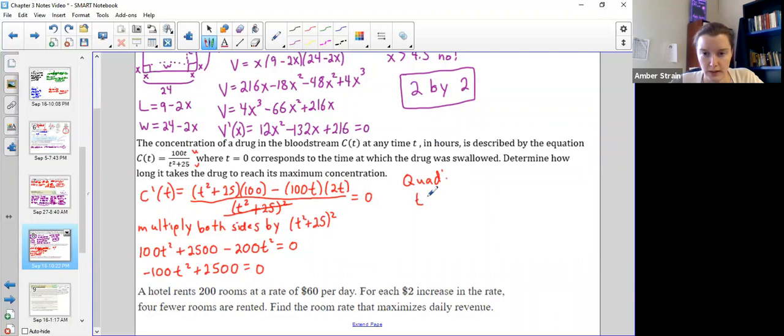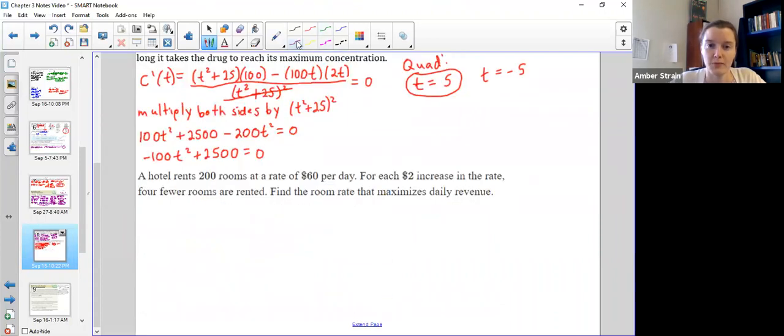So if I use my quad, then it tells me that those t's would either be 5 or negative 5. But again, thinking of real life, we're not going to take drugs at negative 5 hours unless we're Marty McFly. So this is the only logical answer in a non-Back to the Future world.